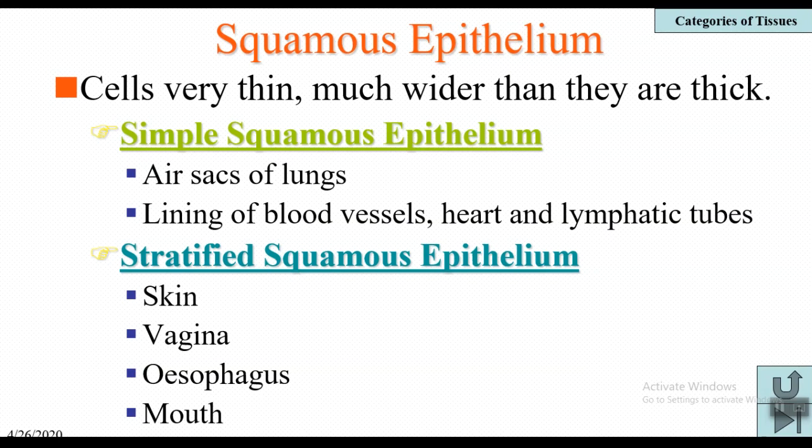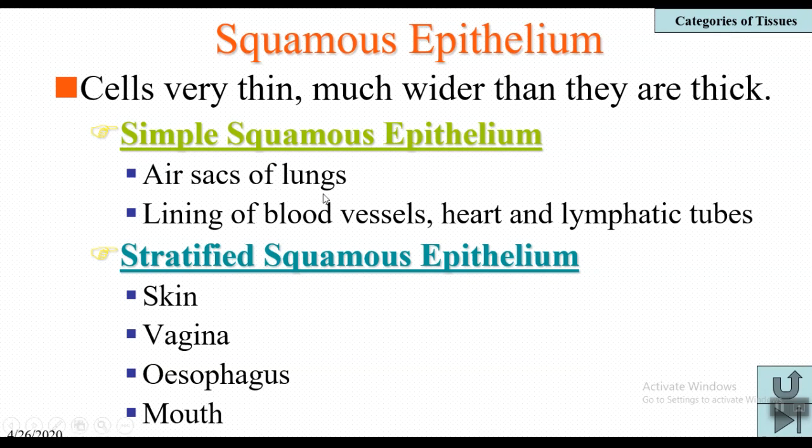There is only a single layer of cells. For better diffusion, the air sacs of lungs have a single layer of epithelium. That's why it is called simple squamous epithelium. It is also observed in the lining of blood vessels, heart, and lymphatic tubules.